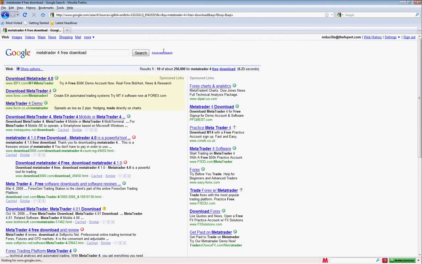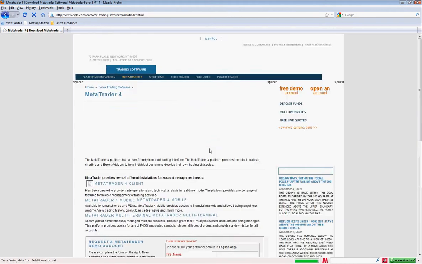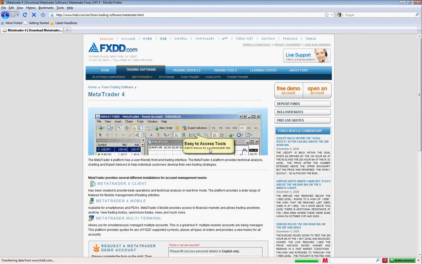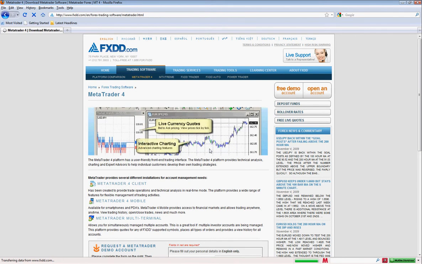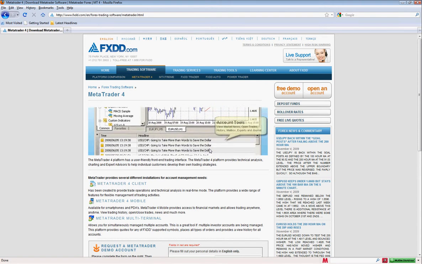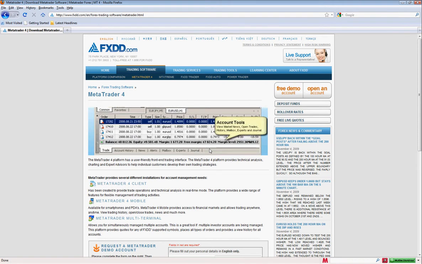As you can see, there are many options. This time we're going to select the fxdd.com link, which is here at the side for us. We're going to use fxdd.com's website in this particular example. However, you can download the MT4 from any other broker's website. Once again, the choice of a broker is a personal decision.